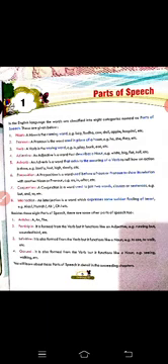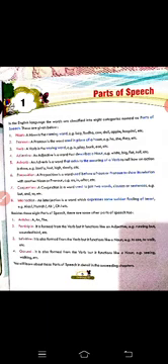A participle is formed from the verb but its function is like an adjective. Example, running bus, bounded words. An infinitive is also formed from the verb but it functions like a noun. For example, to see, to walk, etc. What is a gerund? It is also formed from the verb but it functions like a noun. Example, seeing, walking, etc.